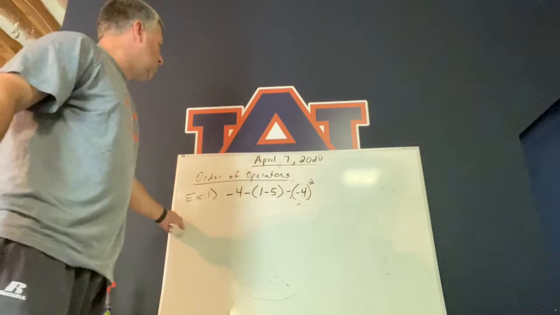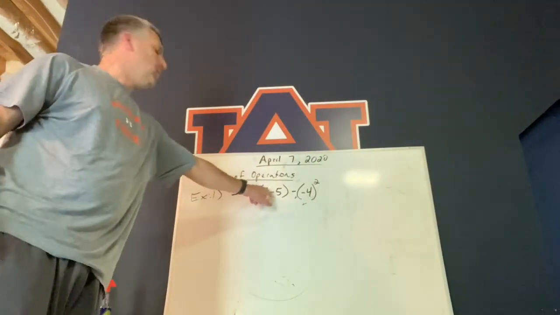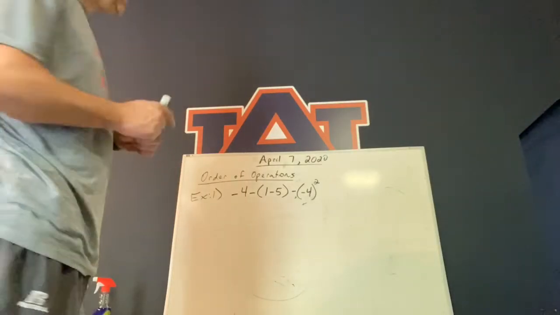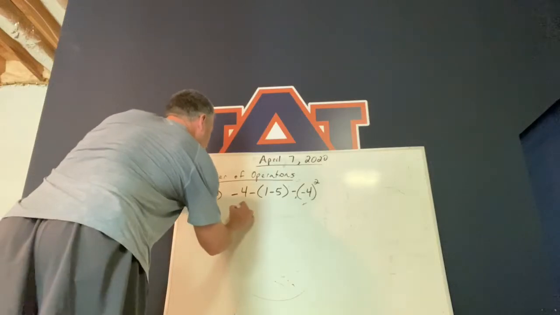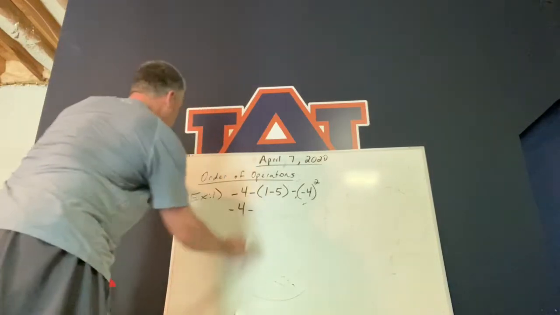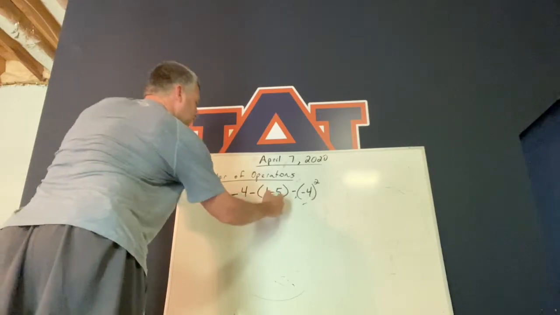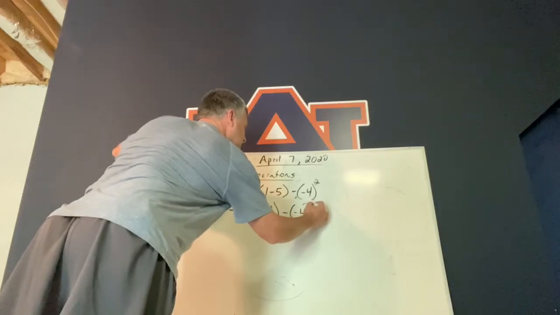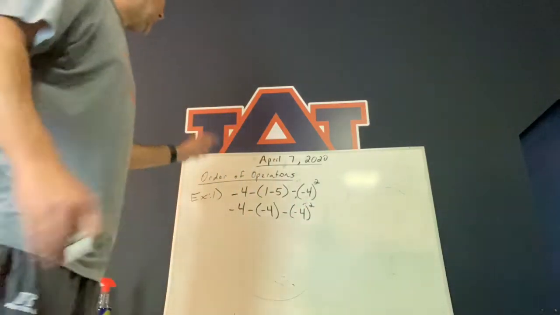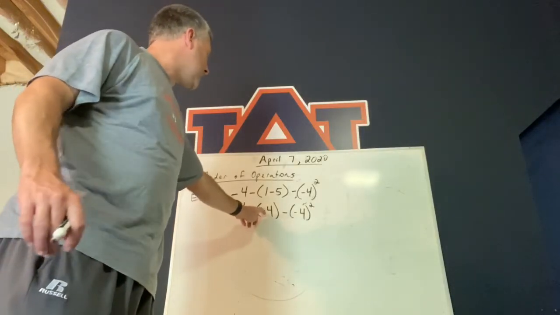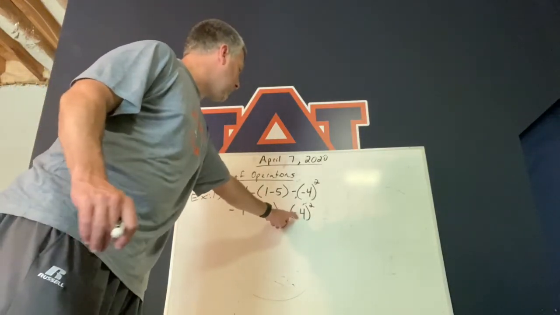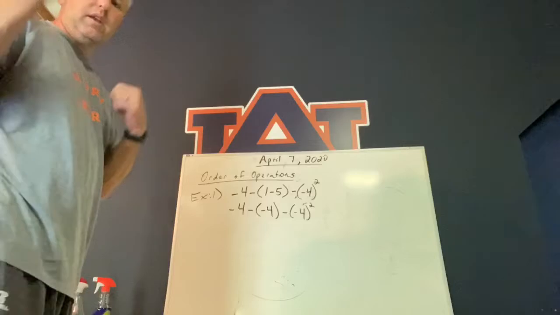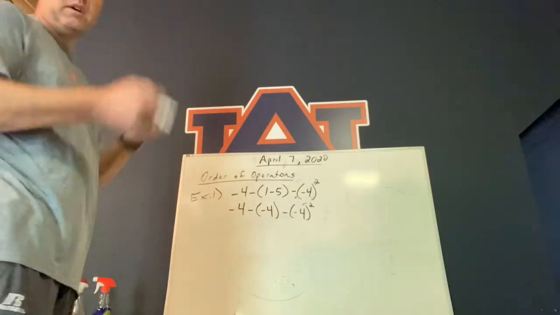As you can tell, we do have parentheses here, okay? We have 1 minus 5 in parentheses. So in theory, what we should do is write down everything except that and handle that. So that's minus, I just dropped that. Now do the parentheses. 1 minus 5 gives me -4. Minus, and then write down the rest of the problem. Okay? So I've got -4 minus -4 minus -4 squared. We've got a bunch of 4s in there, -4s. It's just trying to trick you. So the next thing that I want to do is my exponents, because I'm done with the parentheses.